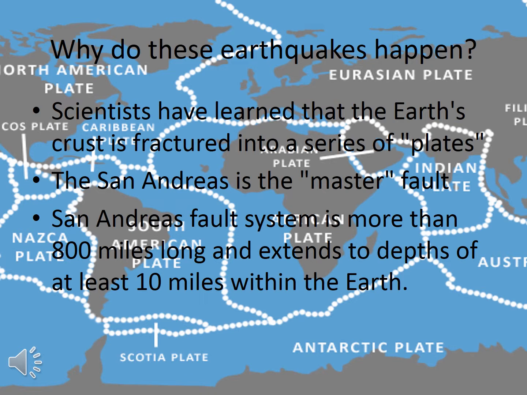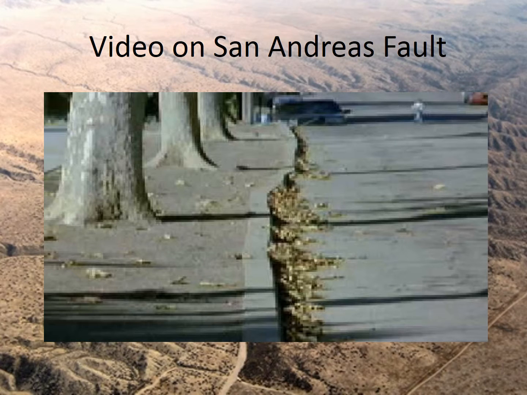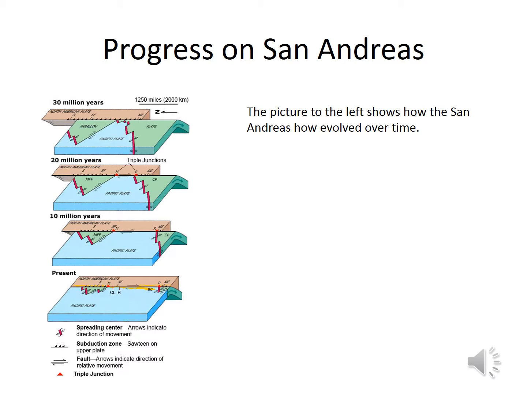This series of block diagrams shows how the subduction zone along the west coast of North America transformed into the San Andreas Fault from 30 million years ago to the present.